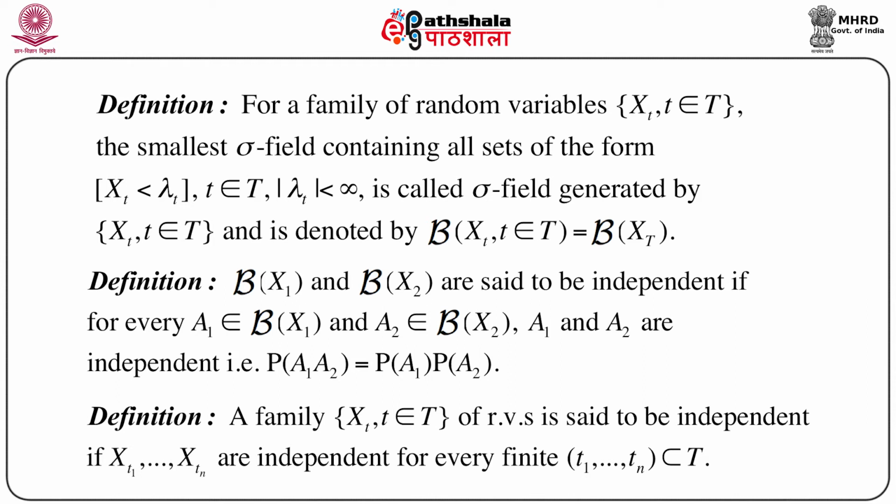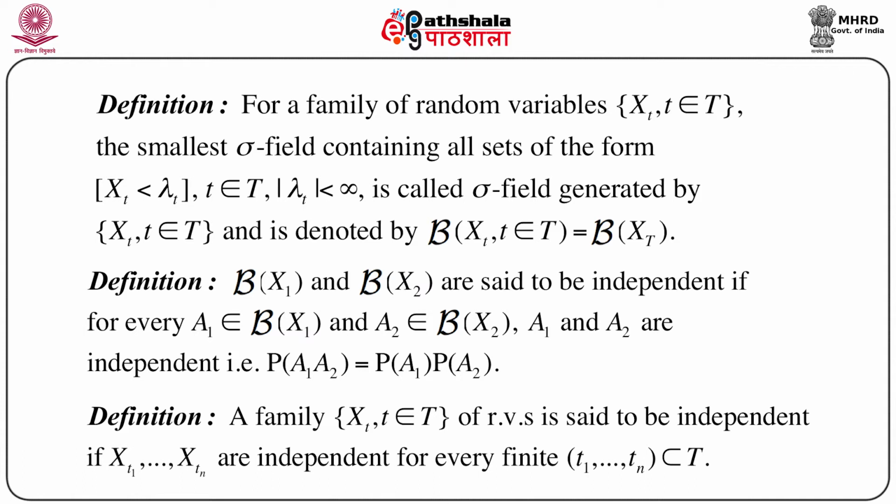So now once we define this Borel sigma field generated by a random variable, we can think of another class: for a family of random variables Xt, where t belongs to capital T, any index set, the smallest sigma field containing all sets of the form Xt less than lambda t, where t belongs to capital T, mod of lambda t less than infinity, this collection, the smallest sigma field generated by all sets of this form, is called the sigma field generated by Xt,